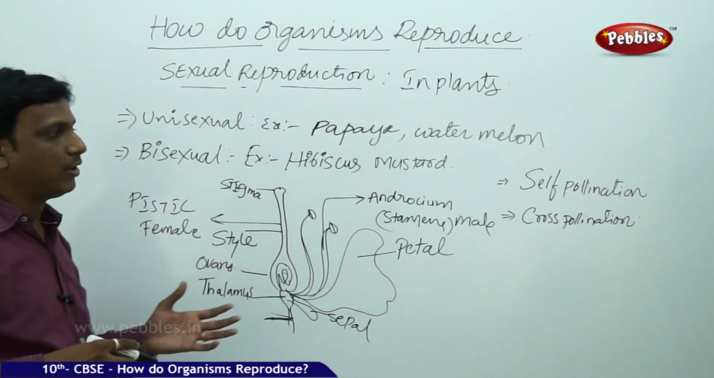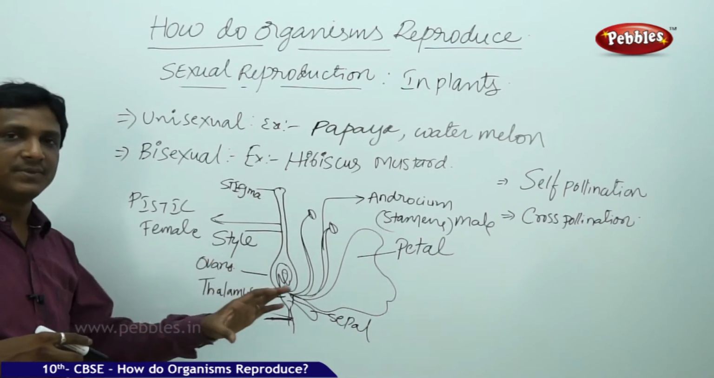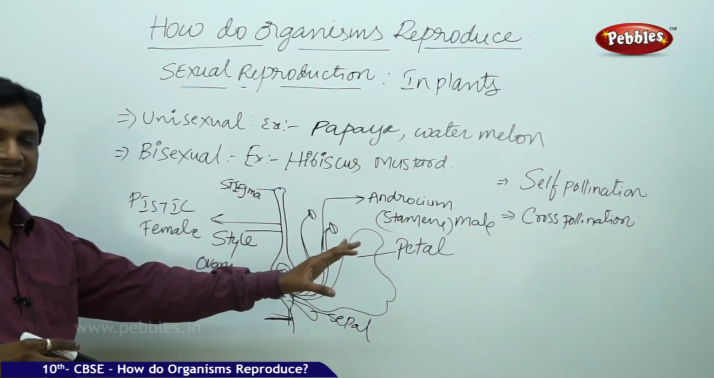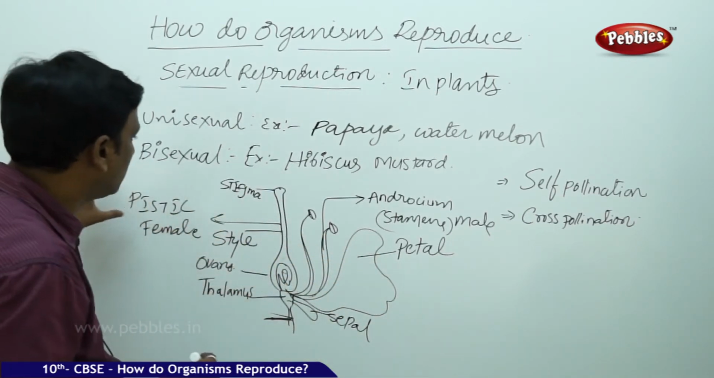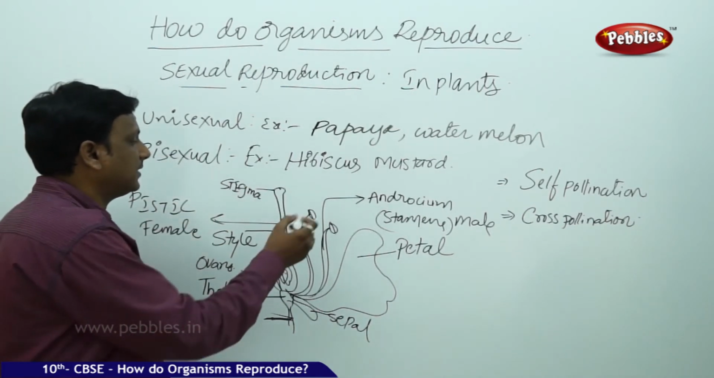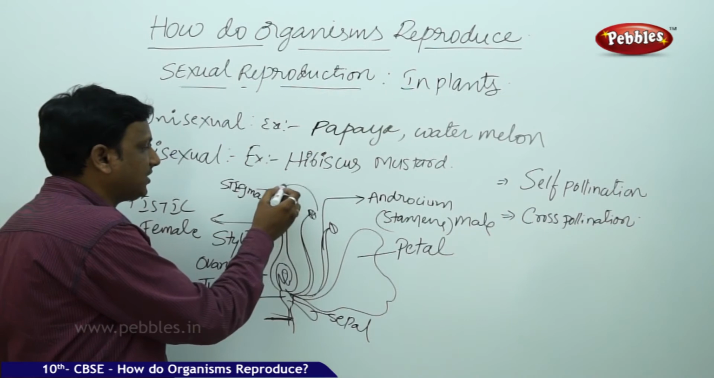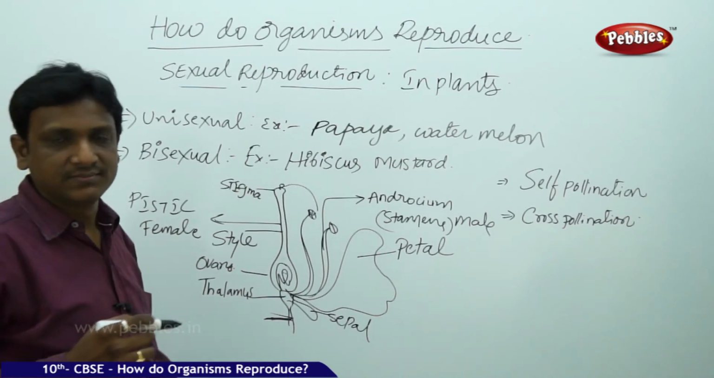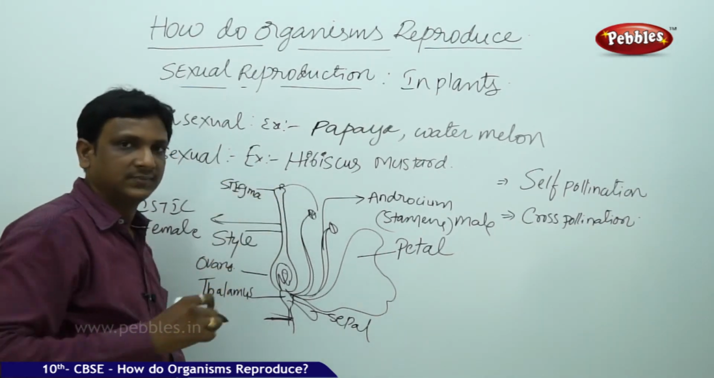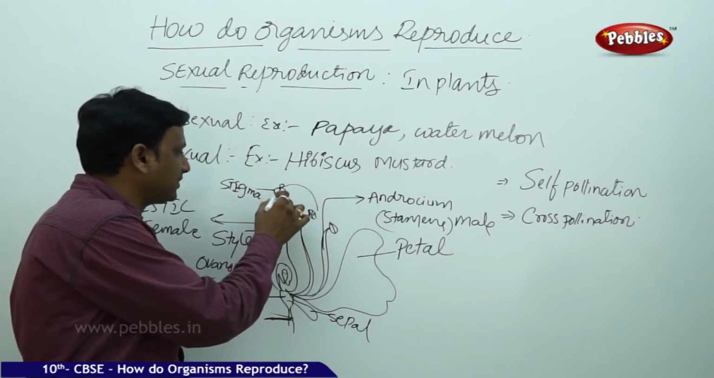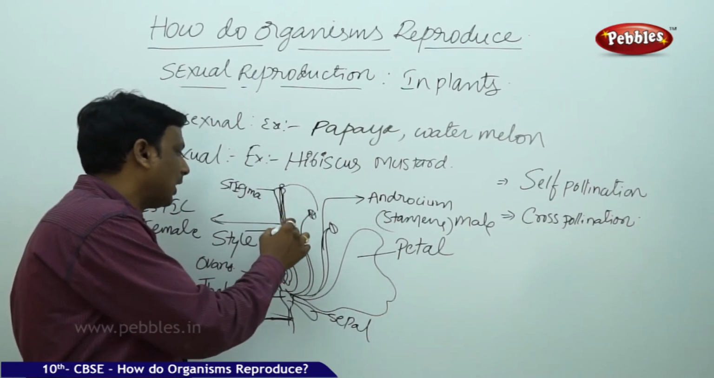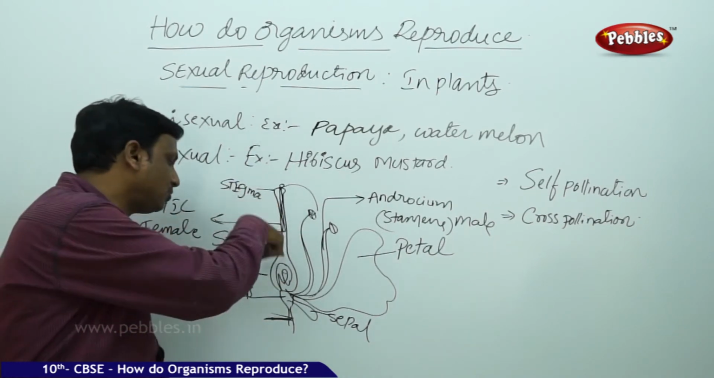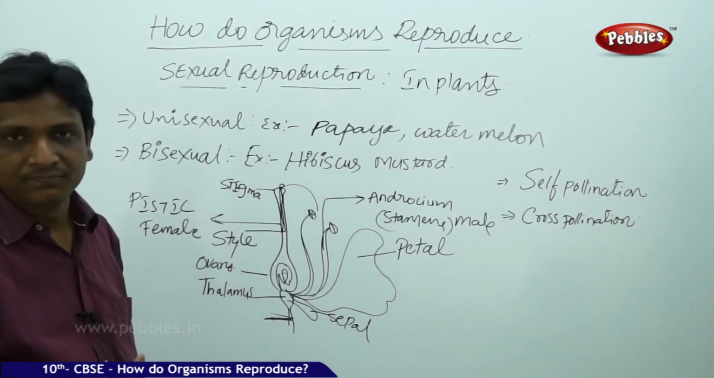Whether it is self-pollination or cross-pollination, it happens with the help of agents like wind, water or insects. The major contribution is made by insects for the transfer of pollen. So from the anther, the pollen reaches the stigma. The stigma has a sticky substance which enables the pollen to stick. Once the pollen sticks to the stigma, it produces a tube called the pollen tube. This pollen tube grows and grows and extends into the ovary. It passes into the ovary.